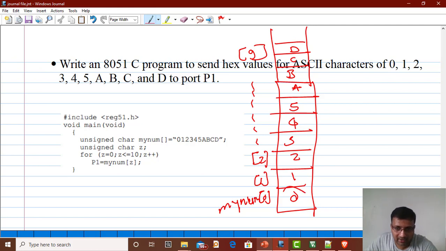So we can read this first character and send it to port 1 by writing this program. P1 is equal to my num of Z. So Z is going to increment from 0 to 9, 0 to 10. Okay.